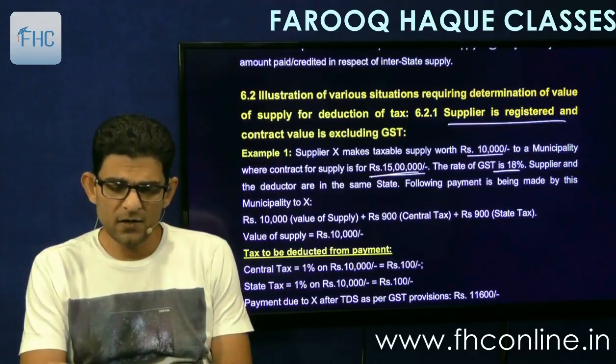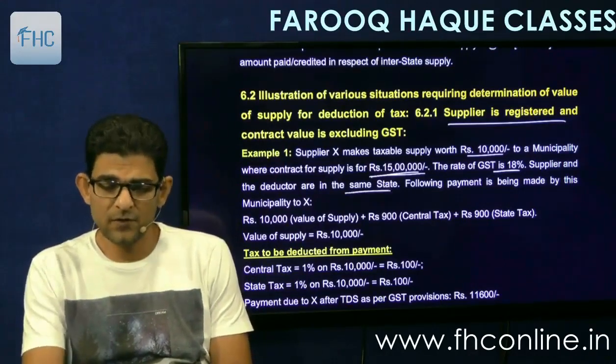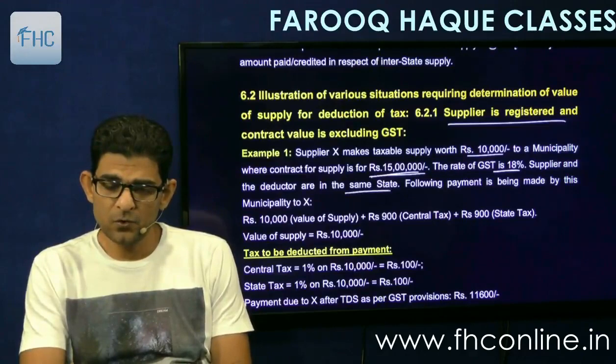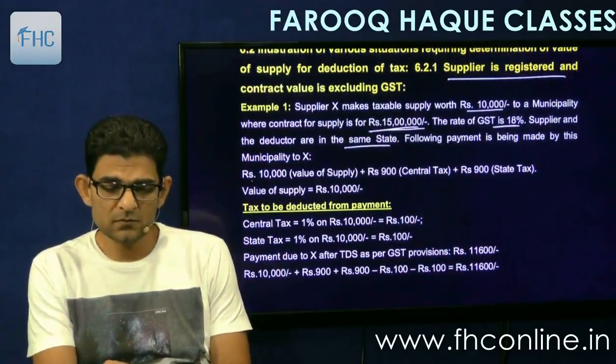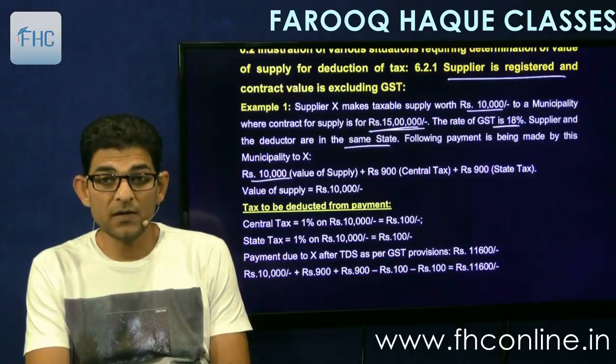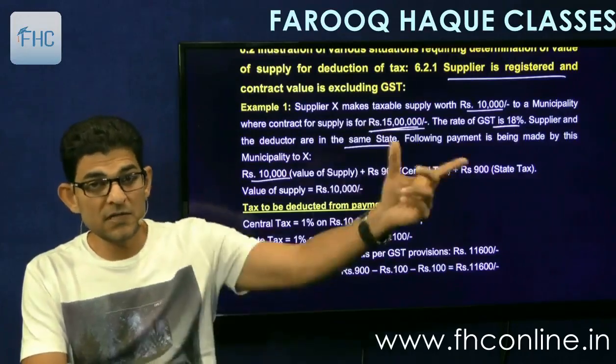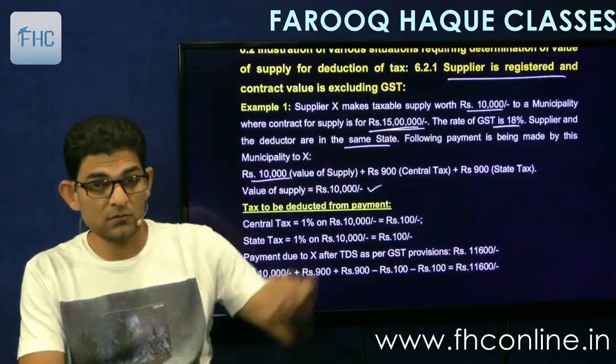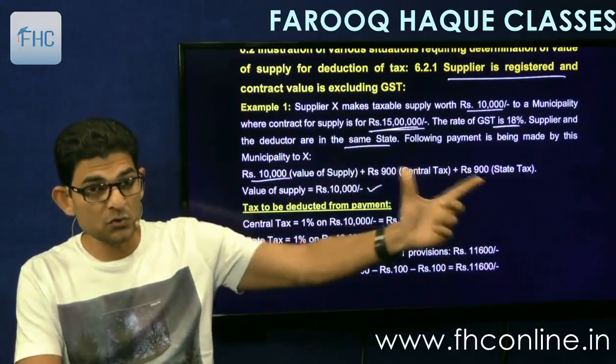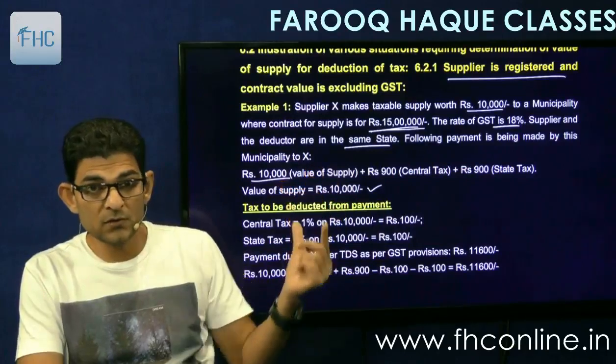Supplier and deductor are in the same state. Very good. Following payment is being made by this municipality to X, 10,000 plus 900 central and 900 state. This is the GST. So we'll consider only 10,000. We are not going to deduct on the tax portion. We are going to deduct only on 10,000.